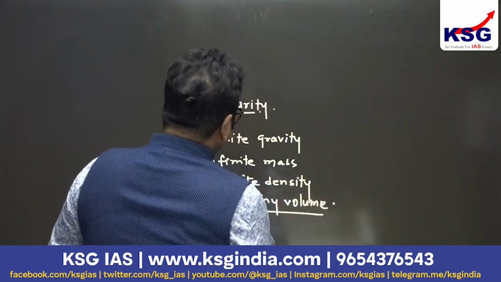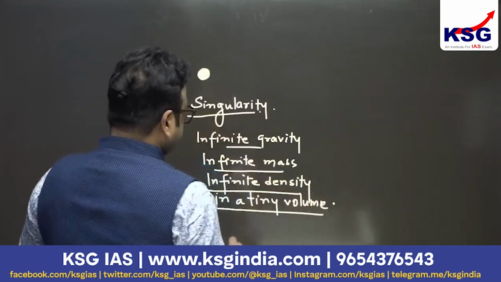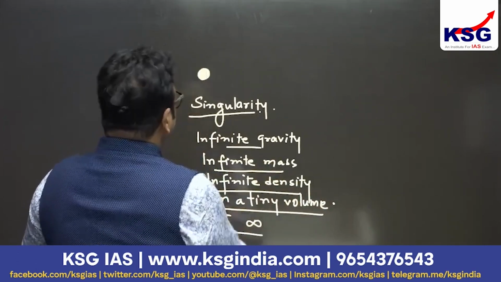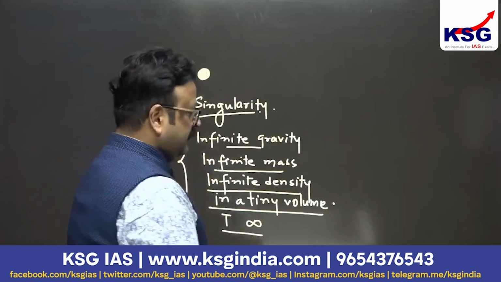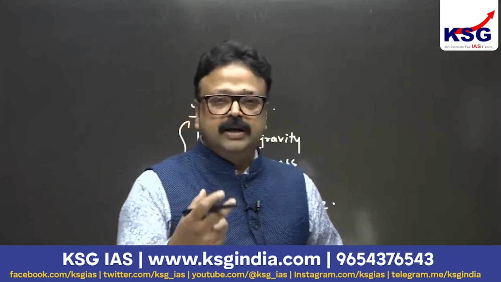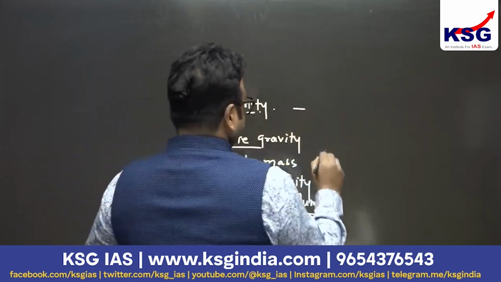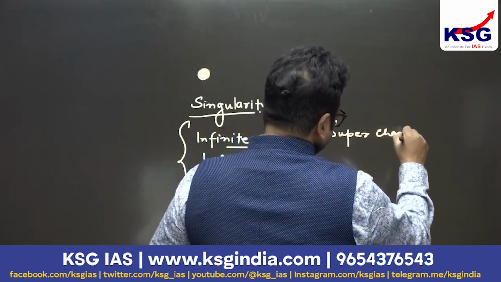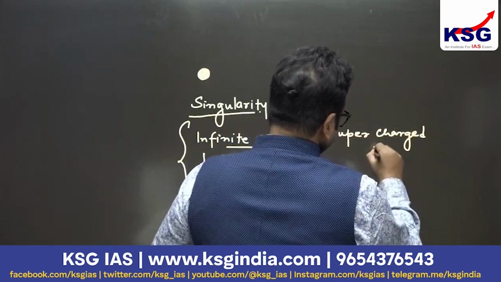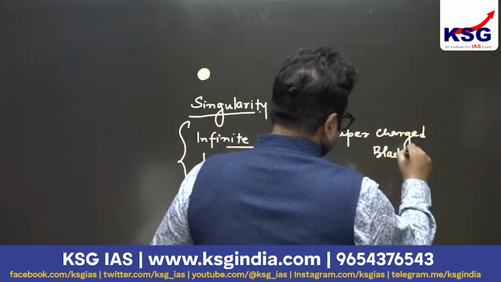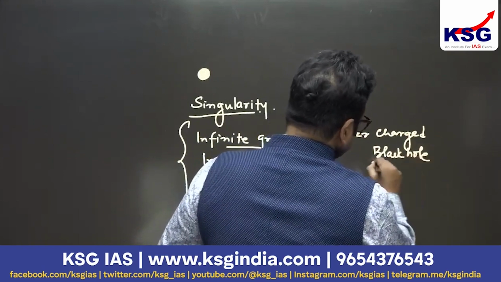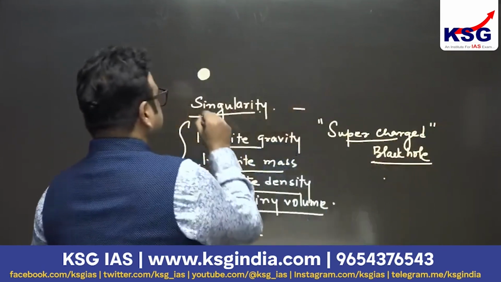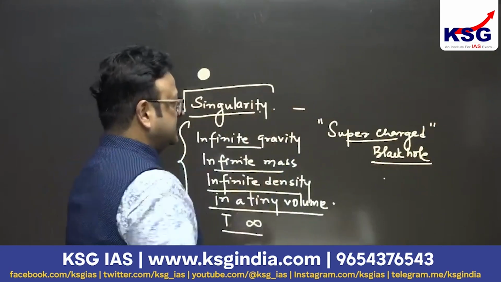And if we compare the temperature, the temperature is also going to be infinite. So many infinite things. We can compare this singularity to today's supercharged black hole. At that time, this concept was not there. Supercharged black hole is the modern concept, but this singularity can be compared to a supercharged black hole.